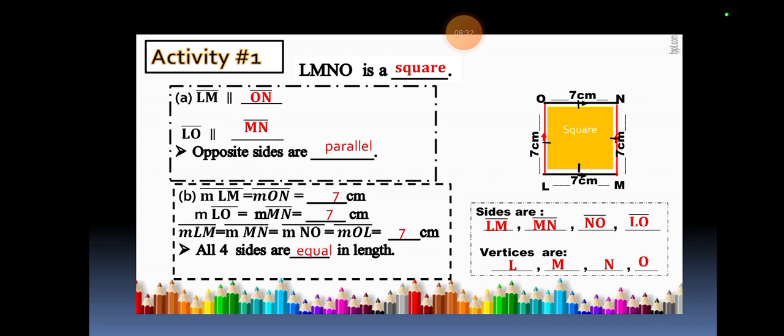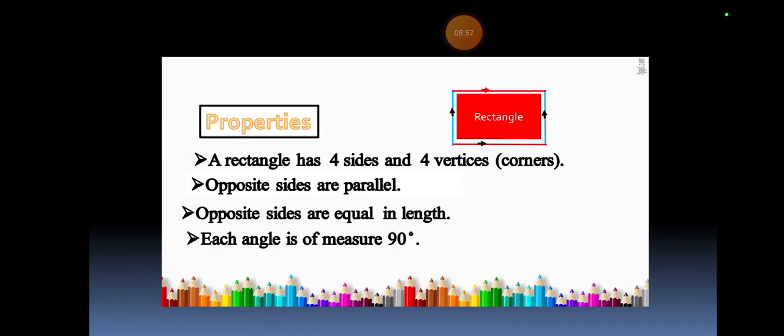Measurement of LM equals MN equals NO equals OL equals 7 centimeters, and all four sides are equal in length. Sides are LM, MN, NO and LO. Vertices are L, M, N and O. Vertices basically means corners, like the points where sides meet.